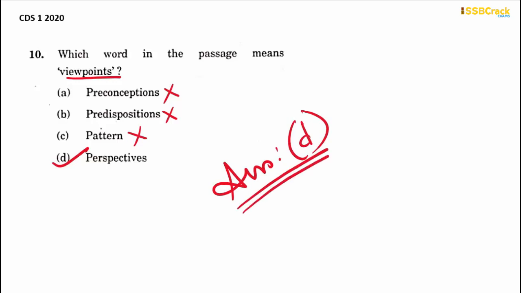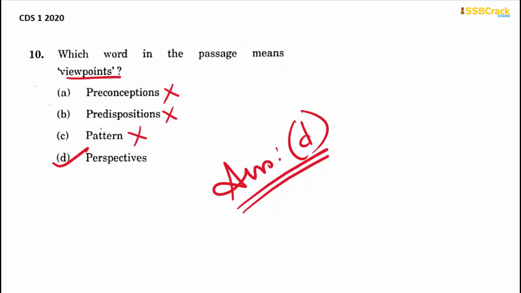So you see, just by applying the shortcut tricks that I just showed you here, how quickly we are able to solve the two passages and their questions. Now in the CDS paper, usually at least 5 passages come. But this time in CDS 1 2020, only 5 questions came from each passage, and that too 2 passages were given, 10 questions in total. But the difficulty level of the passages is quite advanced. Therefore, you should have a very advanced kind of reading habit and comprehension ability to solve the questions.